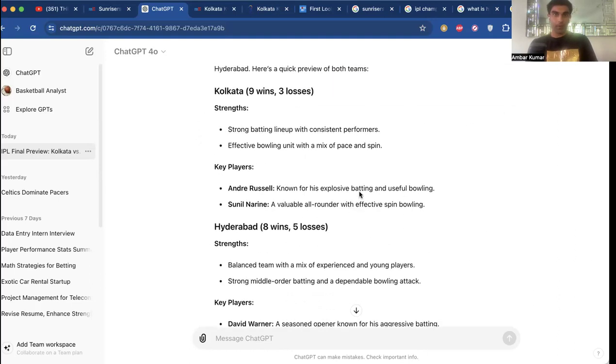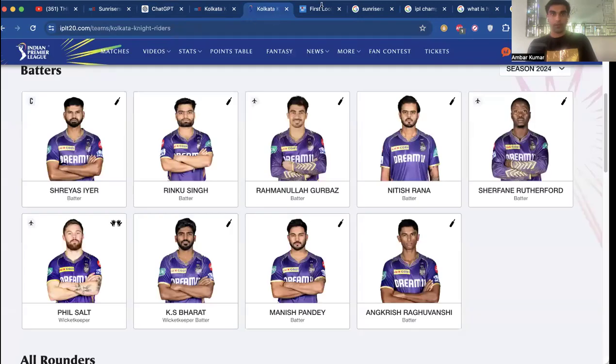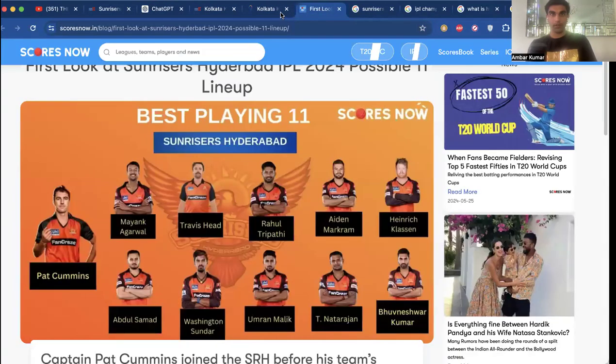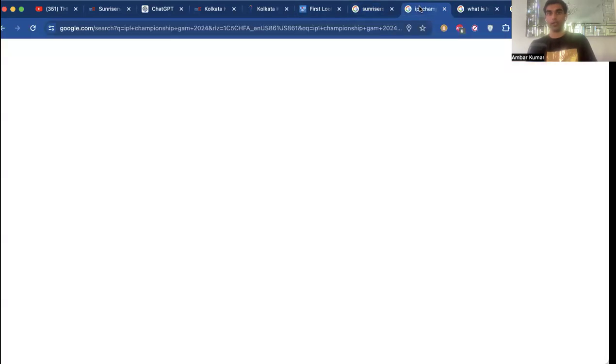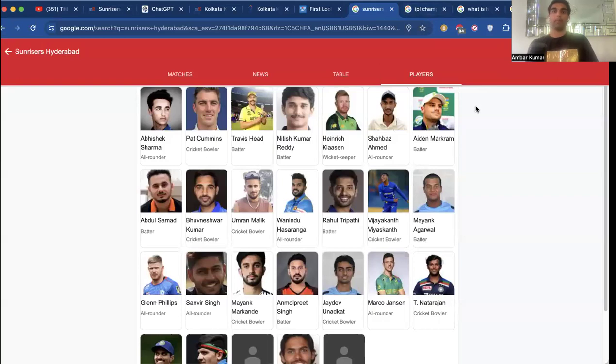So before we get into this, I want to give you guys a little bit of information about who the players are because some of you might not be familiar with IPL cricket. This is IPL cricket and this is not MLB. But the reason why I mentioned MLB here is because cricket for Indians is like the most similar sport that we can get here in America to the MLB because baseball and cricket both involve a bat and a ball.